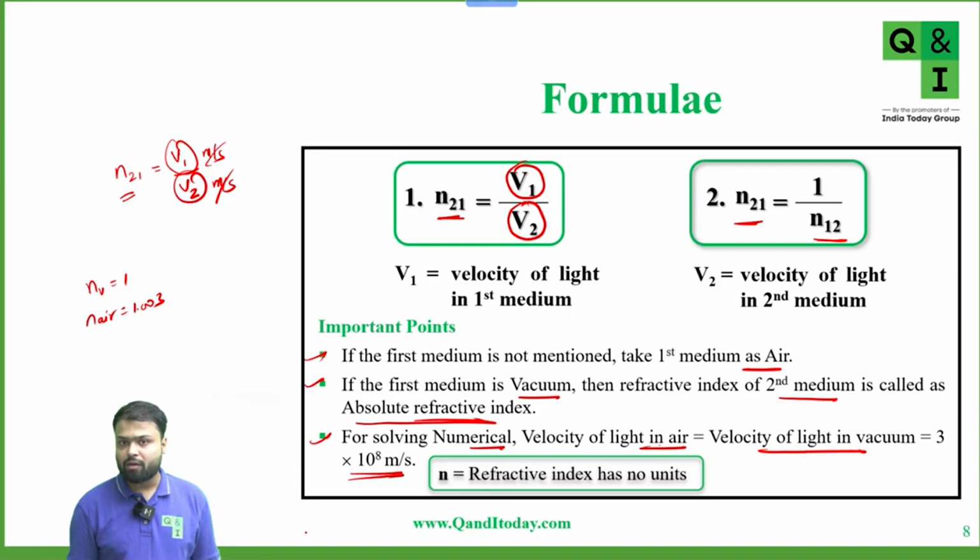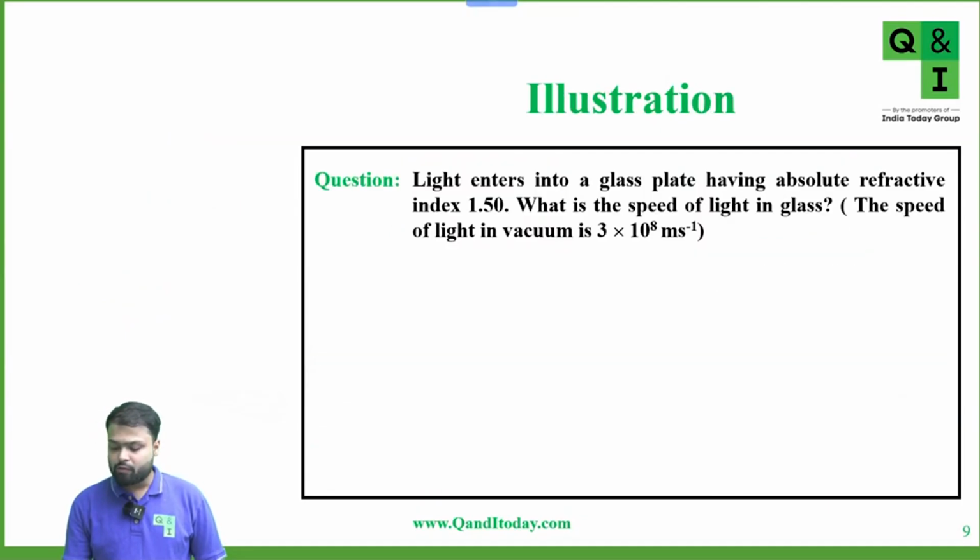Are all three points clear to you? Any doubt? Clear? Okay. So for calculation, we take the velocity of light in air as equal to velocity of light in vacuum, which is 3 into 10 to the power 8. And by default, if nothing is mentioned in the question, we will take air as the medium. Very good. Now we'll solve some questions.